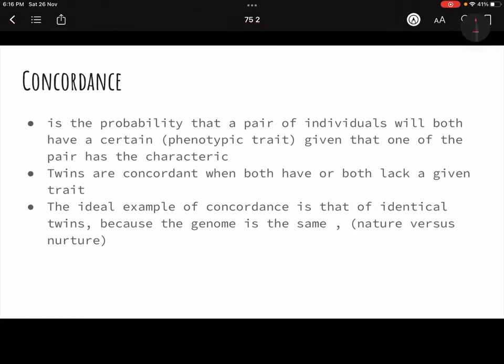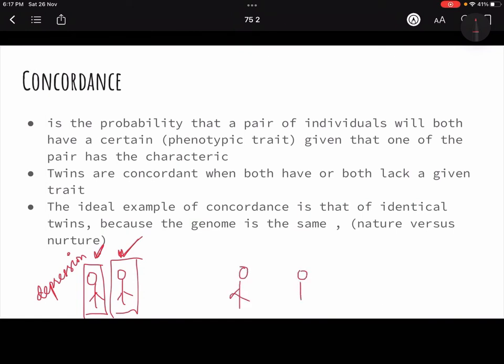Concordance is the probability of an individual having a trait if the other one has it. For example, you are twins, okay? If this person is having depression, what are your chances to have depression, right? So this is the concordance. Concordance will be when he is having depression and you are also having depression. So that would be concordance. What is discordance? One person is having depression and the other one is not having depression. So that would be discordance. So what happens from this?